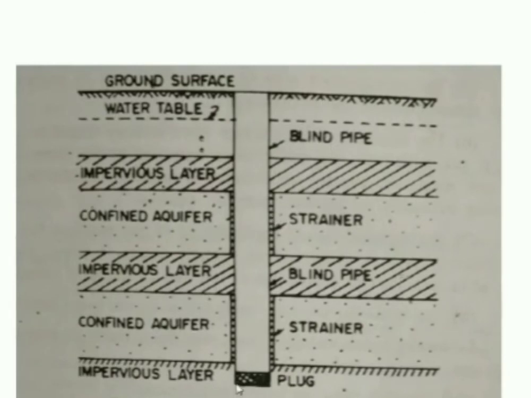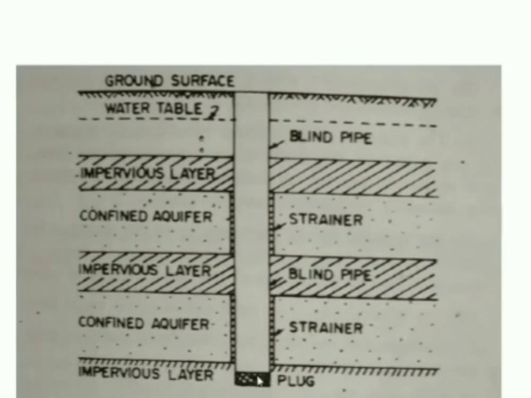Usually in case of a strainer type of tube well, the water enters through the sides, not from the bottom. In case of a dug well, you might have seen that when we have gone for the impervious lining system, the water used to enter from the bottom. But it will not be the same in case of a tube well, because we are going to have plugging done.